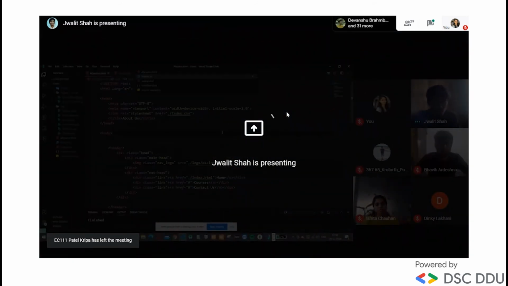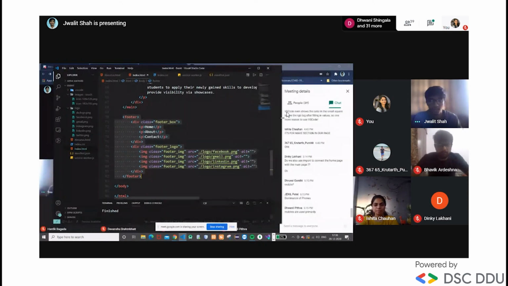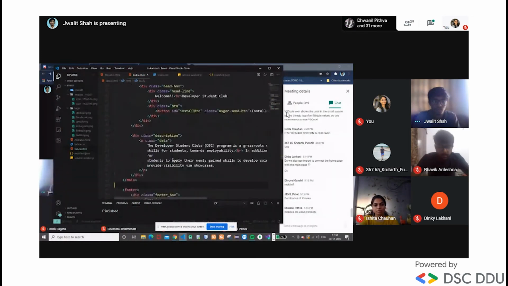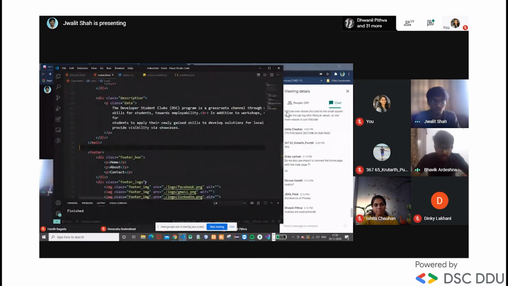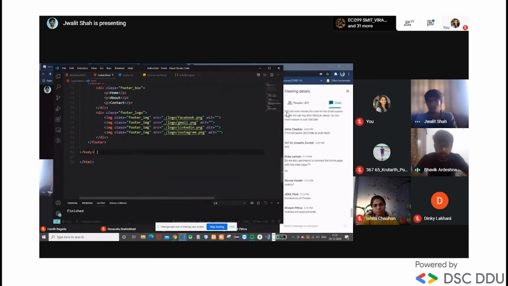Okay, is my screen visible or not? Just let me know. It's visible. Is the font size okay? Yeah, it's visible. If anybody has a problem, please unmute yourself.